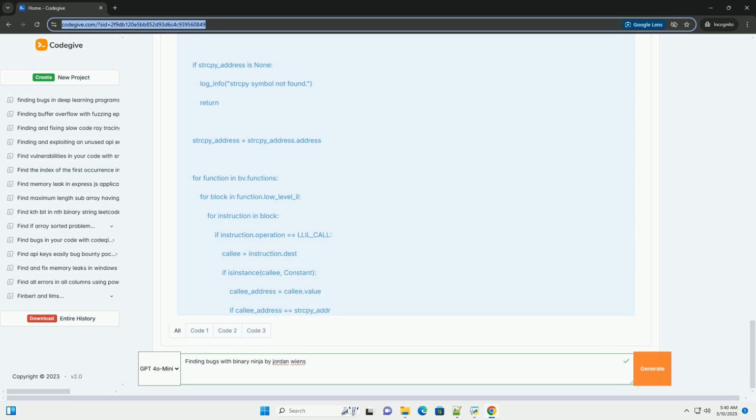Heap overflow. Vulnerability: writing past the boundary of a dynamically allocated buffer in the heap. Often exploitable, especially with modern heap allocators. Binary Ninja: analyze calls to malloc and related functions, and track sizes and allocations. Inspect memory copies or other writes to see if they can exceed the allocated size. Scripting: write scripts to detect if a memory copy can write more bytes than the allocated buffer.